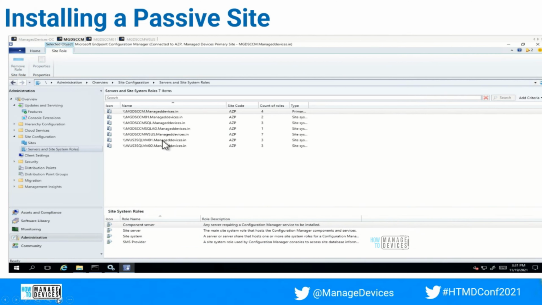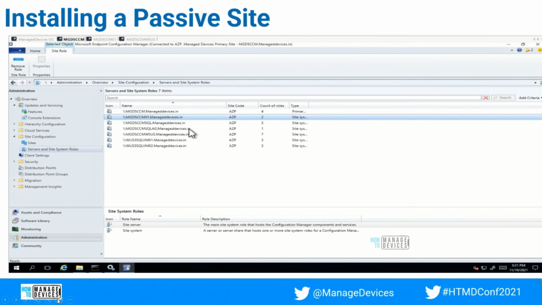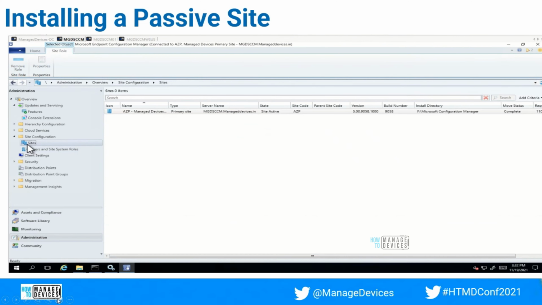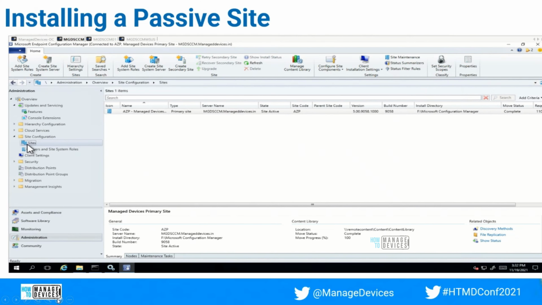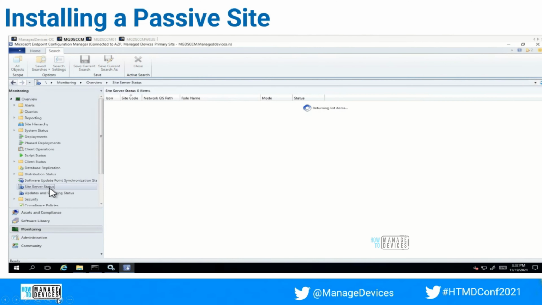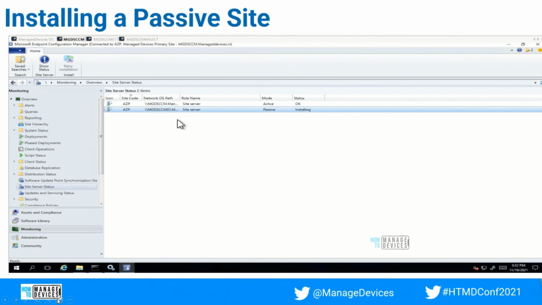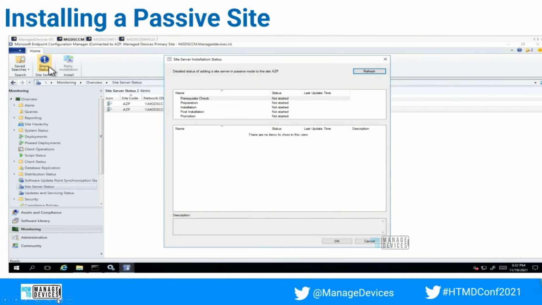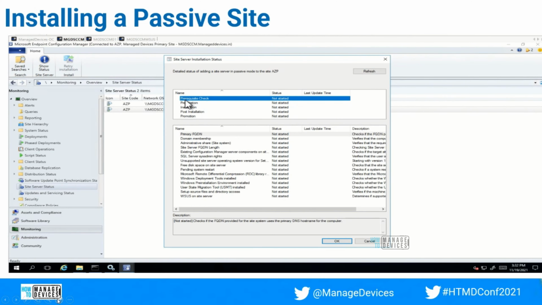Now, where do we go to check this installation status? You see the new site system role is created there. And if you want to check the status of this site, you need to go to the monitoring. Right, go to the monitoring, and there you have the site server status. And inside server status, it shows as installing. And if you click on show status, it will show the installation status. As of now, it is not triggered.